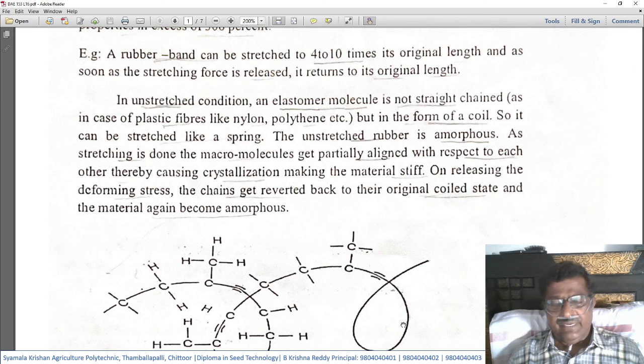So like a spring, the molecule of this elastomer is in the form of a coil, so it can be stretched like a spring. The unstretched rubber is amorphous in nature.